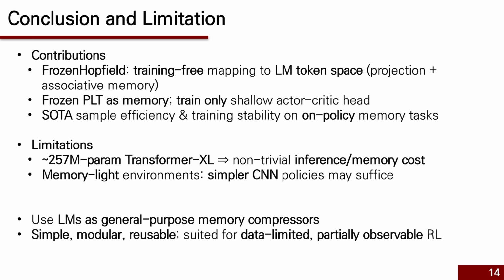Of course, there are some limitations to consider. The Transformer XL used here has about 257 million parameters, so inference cost and memory use are non-trivial. Also, in environments where memory isn't that important, simpler feed-forward CNN-based policies can perform just as well or even better.